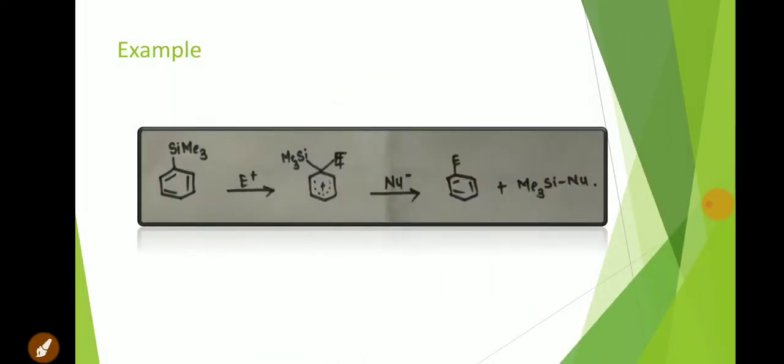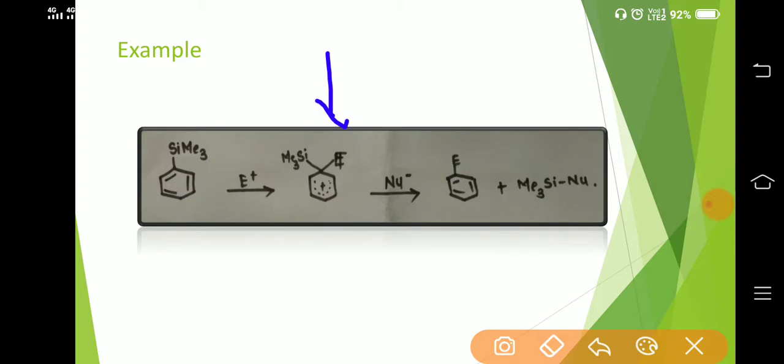This is the example. This trimethylsilyl group is also a very good leaving group. It undergoes electrophilic substitution reaction, which leads to the generation of this tetrahedral intermediate. Then elimination of this trimethylsilyl group will lead to the generation of a negative charge at this ipso carbon and generate benzene as a product.